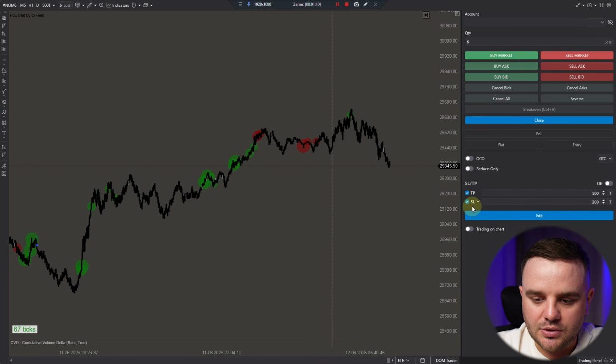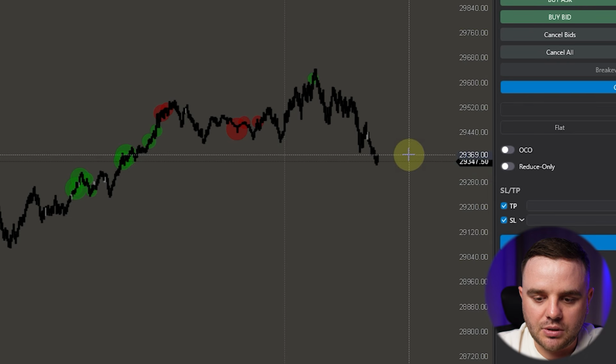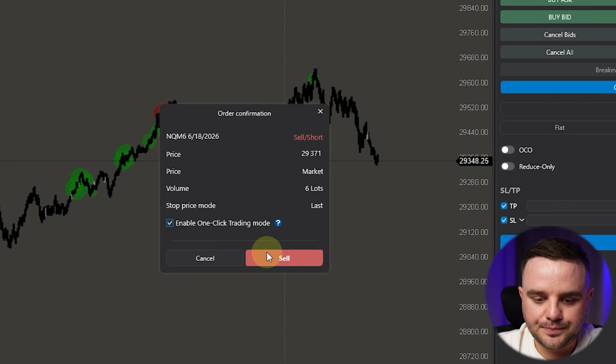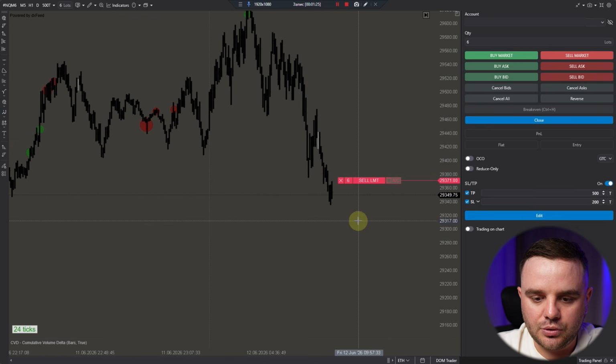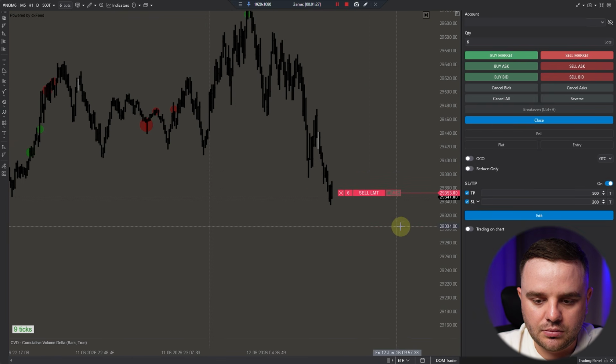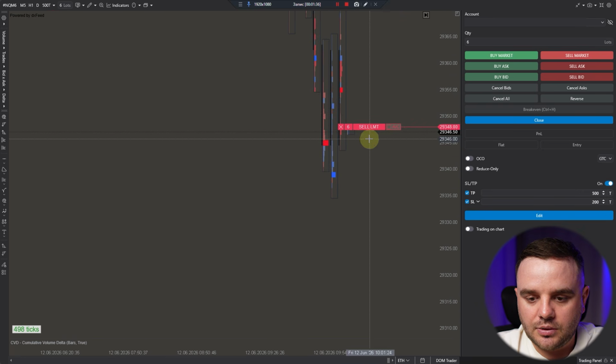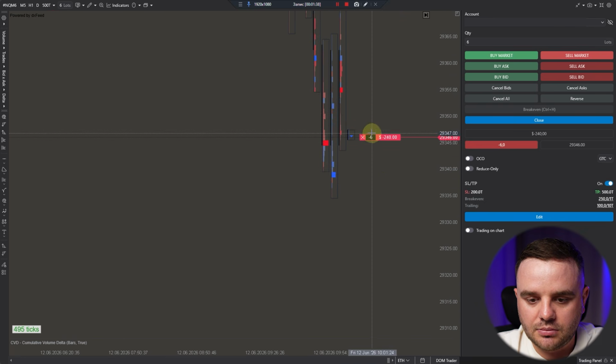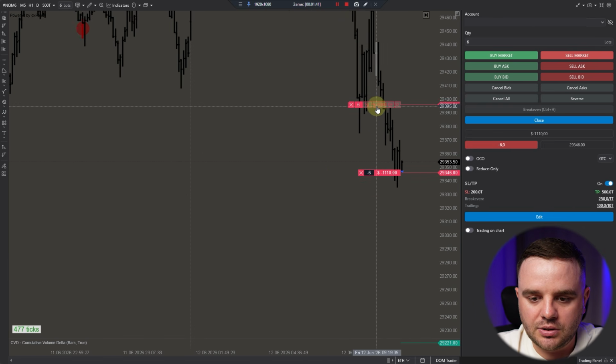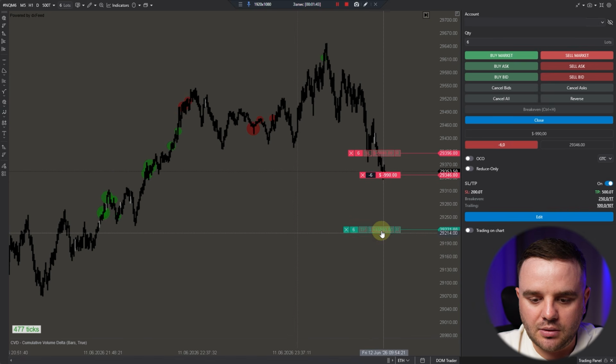Next one is stop loss and take profit. You can do it with ticks, percent, price, and you can set up an automatic stop loss. How would it work? For example, you open the menu, set up a sell limit, order placed, and you can move it also. When price hits that order, you can see automatically stop loss was set up and take profit was set up. Plus, regarding calculation mode, you can analyze it in USD, as you can see here. You can switch it to percent, ticks, do whatever you wish.